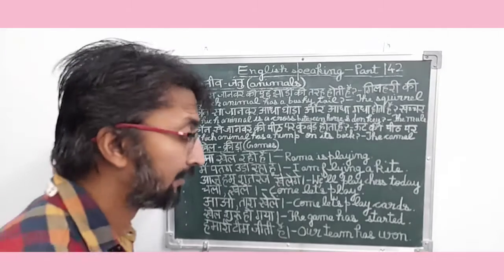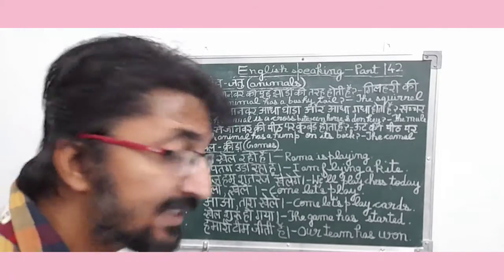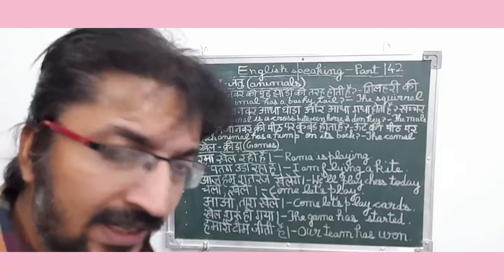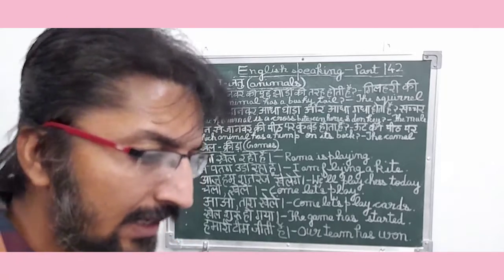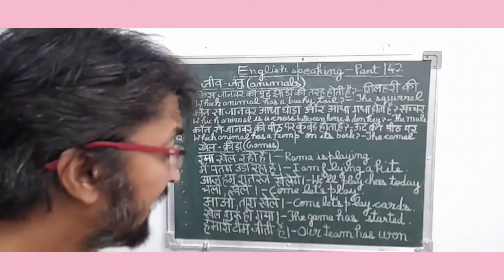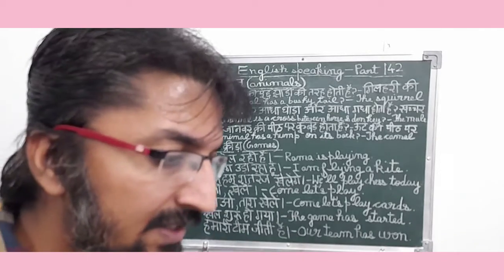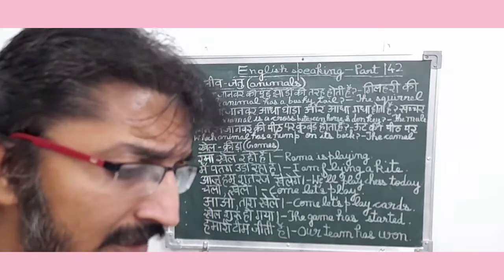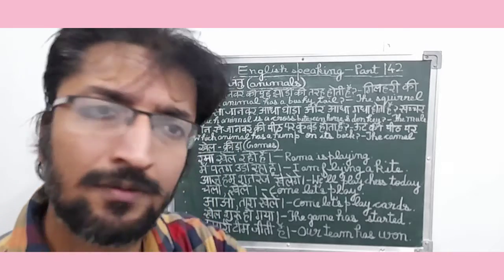हमारी टीम जीती है. So in English it means our team has won. So friend, basically in this sentence the winning team is basically telling to different persons कि हमारी टीम जीती है, means our team has won. So friend, basically it is a past tense related sentence because in this sentence the person is basically telling about the result to various persons.